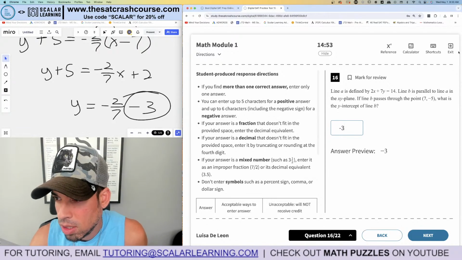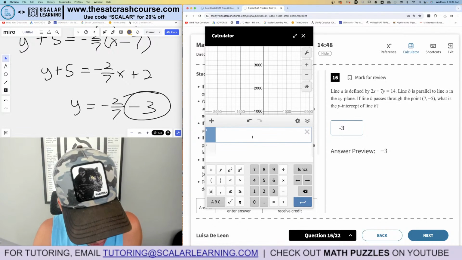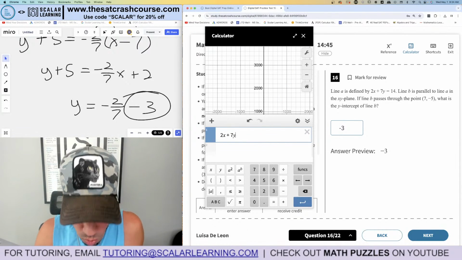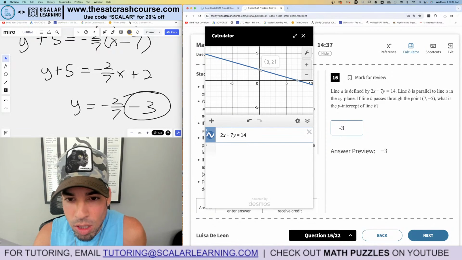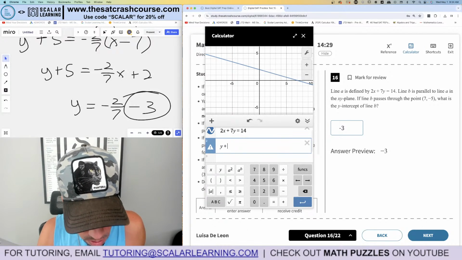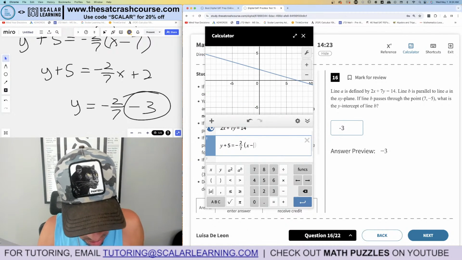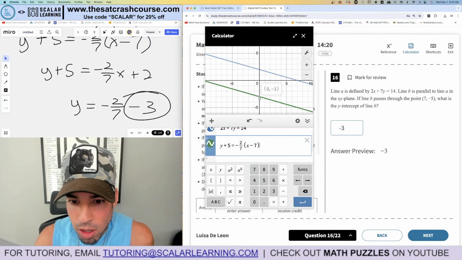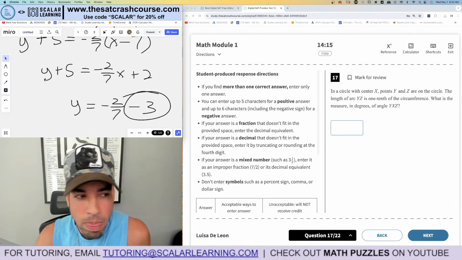Okay, let's think about how to do this in Desmos here. Actually, wait, yeah, this would have been pretty straightforward in Desmos. So 2x plus 7y equals 14. Okay, let's hit that home button. Now, you might not see what the slope is here, and you might want to still isolate, but you can kind of be like, oh, wait a minute, it's going down 2 over 7. That's negative 2/7. So you know your other equation in point slope is y minus negative 5, or plus 5, equals negative 2 over 7 times x minus 7. And it's now asking for the y-intercept. I can see it, negative 3. Actually, that was pretty cool. Desmos was definitely faster.